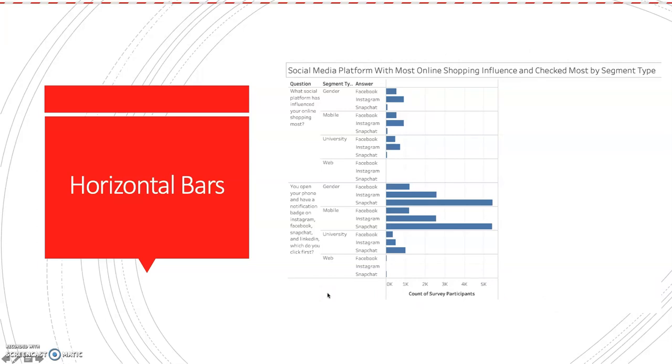So now we're doing the first question again, using a horizontal bar, but now we're breaking it down by segment type, and we're also using only the social media platforms that are common to both questions. So we're looking at which social media platform has the most online shopping influence and which one is checked the most, by segment type. So we're including gender, mobile, university, and web.